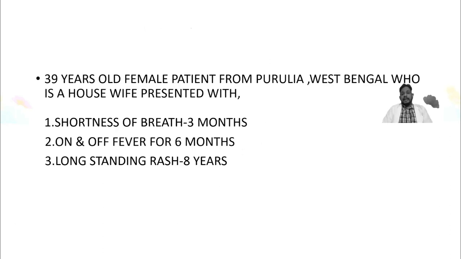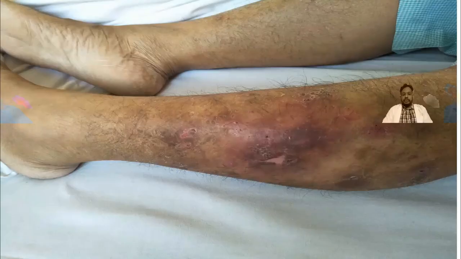She presented with complaints of shortness of breath, on-and-off fever, and a long-standing rash, which was about 8 years old. She had been investigated for this but no diagnosis could be made, and the fever was there for almost 6 months, a pyrexia of unknown origin.